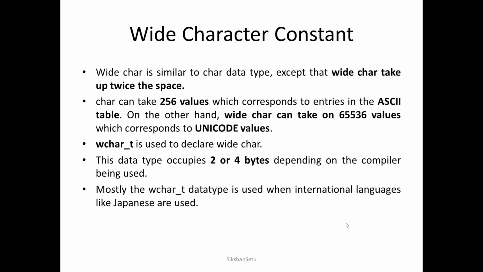Now the next important constant is the wide character constant. Wide character constant is more or less the same as your character constant, but it occupies double the space of the character. It means that a character occupies 1 byte, so it can store 256 different values, whereas in the case of wide character it can store 65,536 different values to represent different entities.